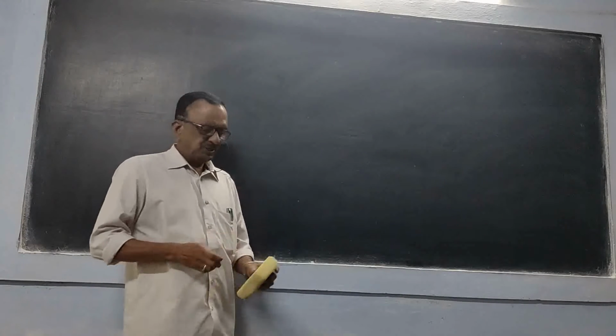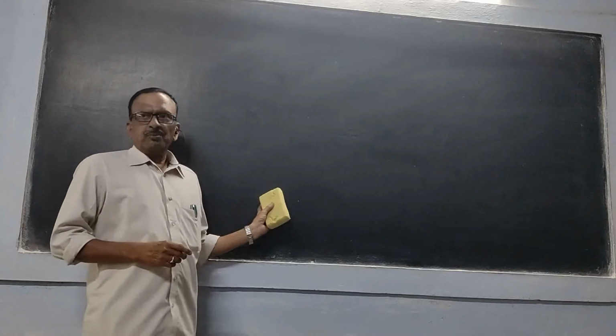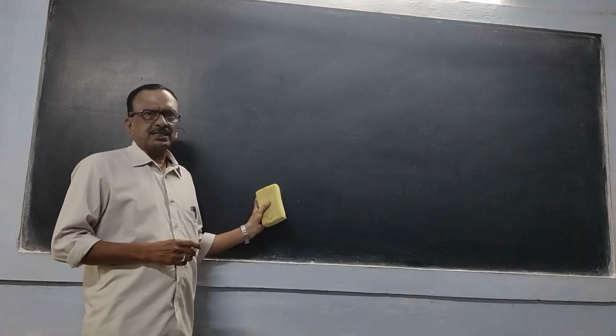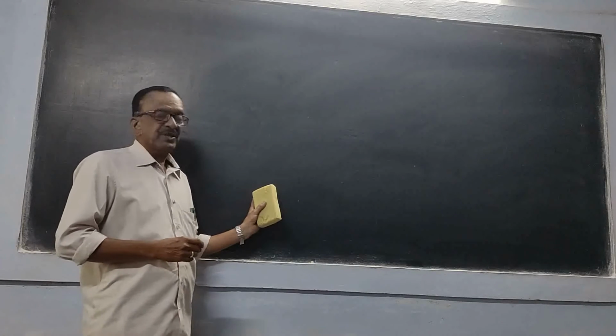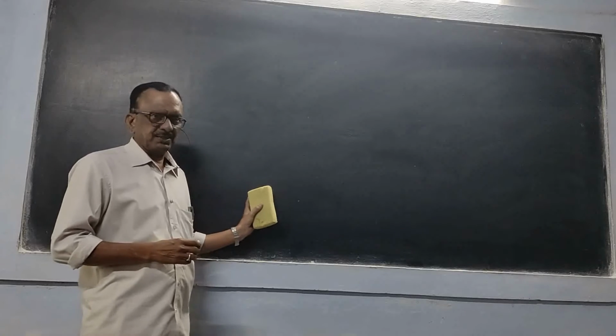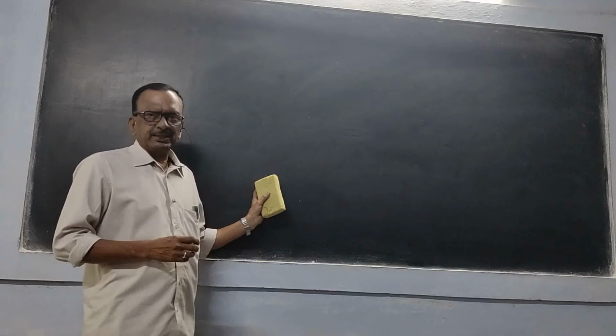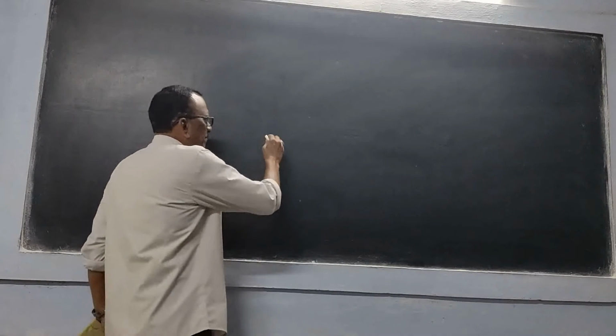Yes, dear students. So another topic here is stability constant and what are the factors that influence stability constant. That's another very important question. Now we shall learn.